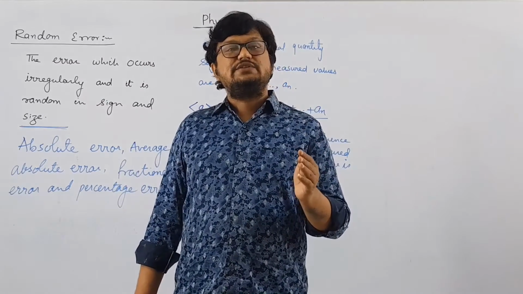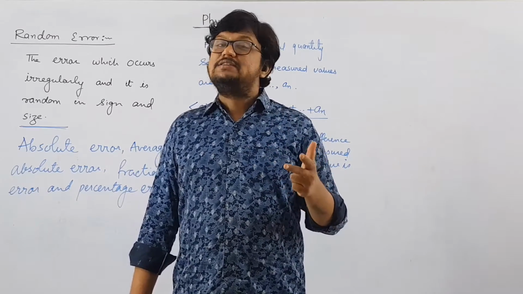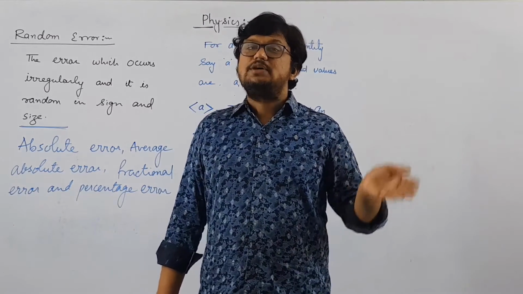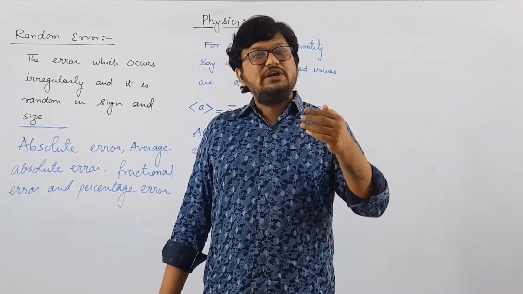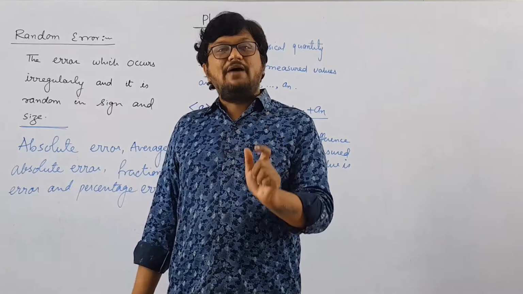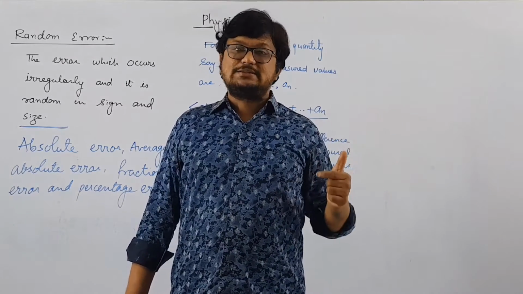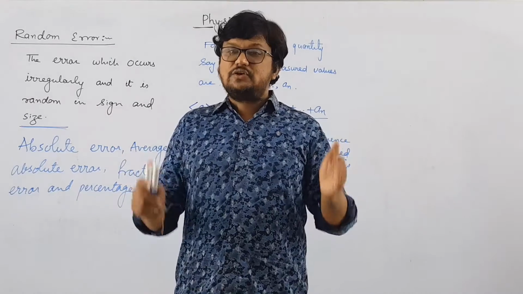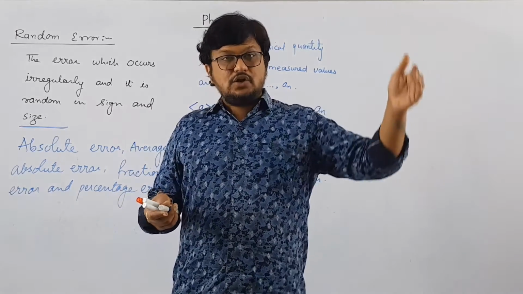Suppose we have measured a physical quantity 3 times and the values are 4, 5 and 6. Let us take the average for this. So 4 plus 5 plus 6, that is 15, divided by 3. So 15 divided by 3 will be 5. So our average value is 5, right? And our individual readings are 4, 5 and 6. So for absolute error, we have to subtract the mean value from the individual readings.